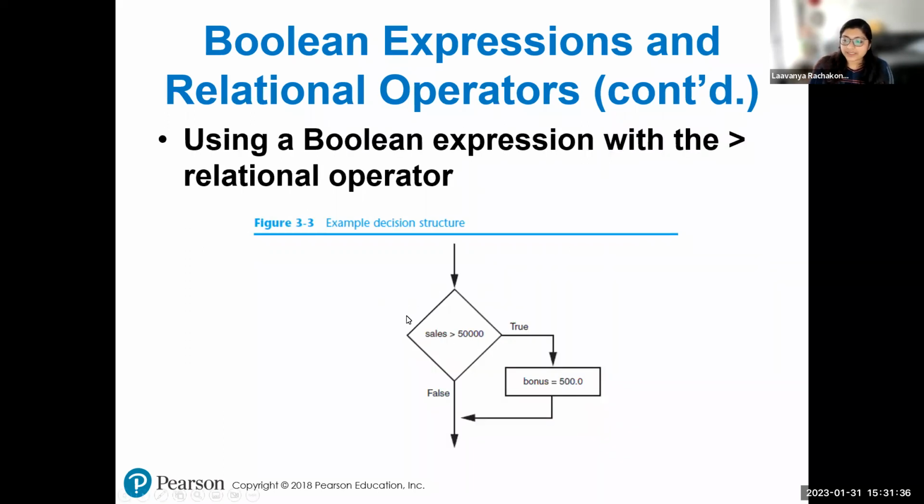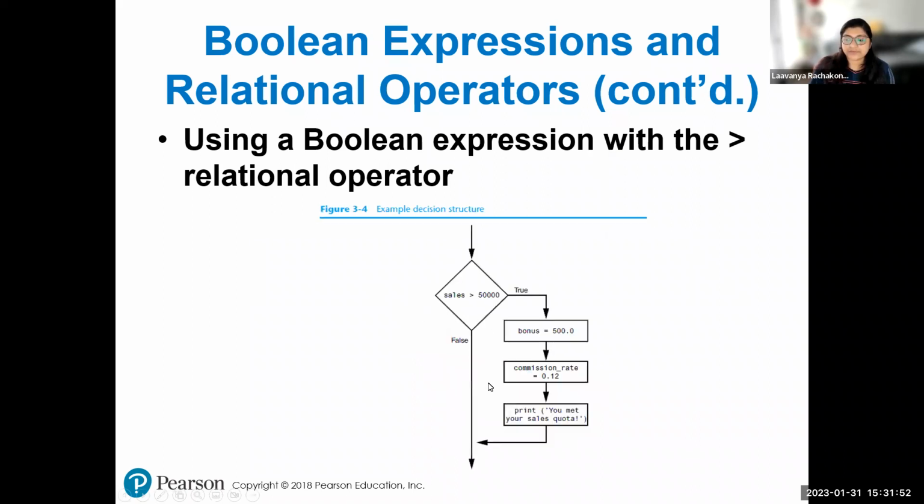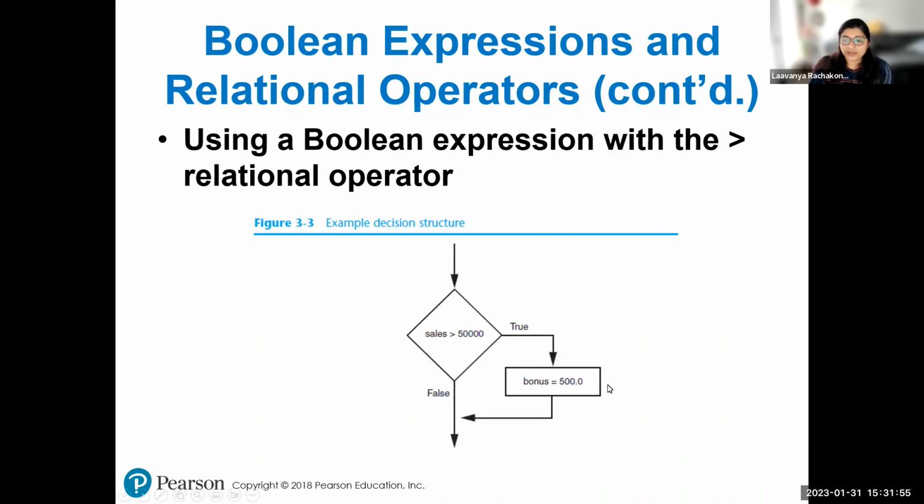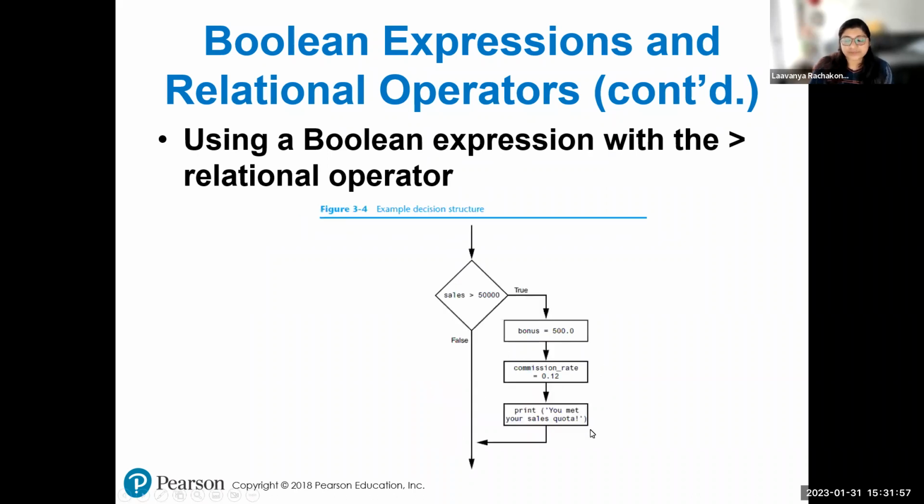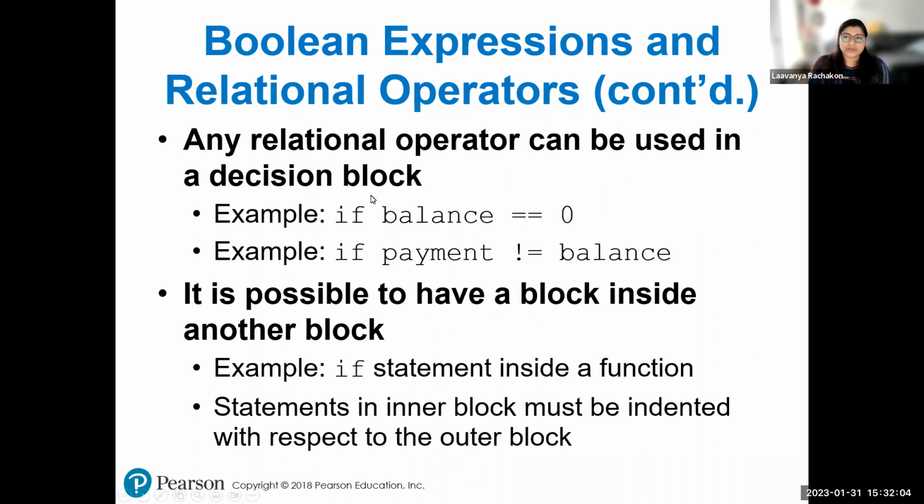Now here is an example. You are checking if sales is greater than 50,000. If that is true, you are including a bonus of 500. If this is not true, then you're just not assigning the bonus to that person. In this example, you only have one statement in your block, but you can have as many statements as you want inside your if block. Any relational operator can be used as a decision block from the table above.